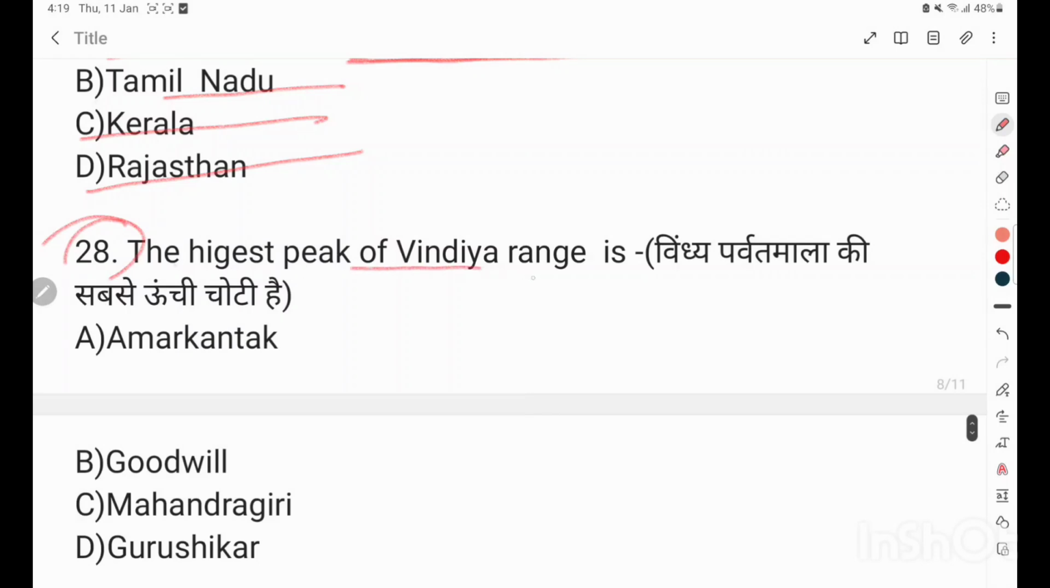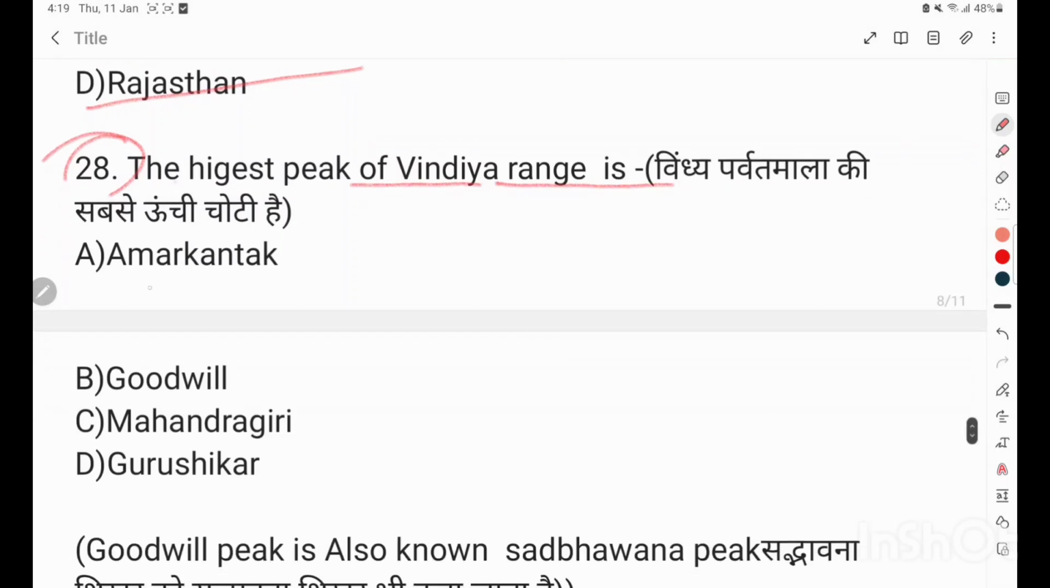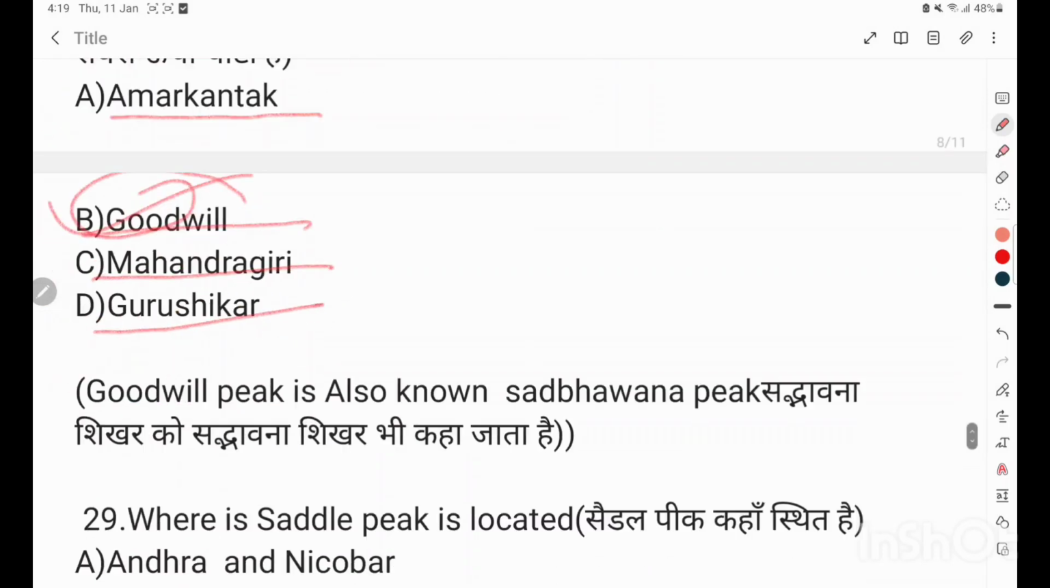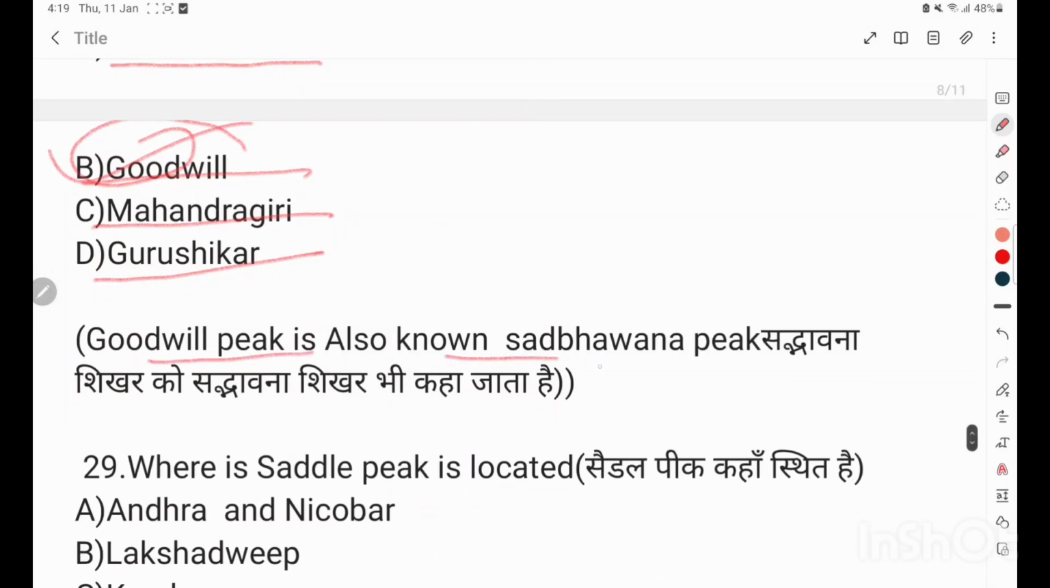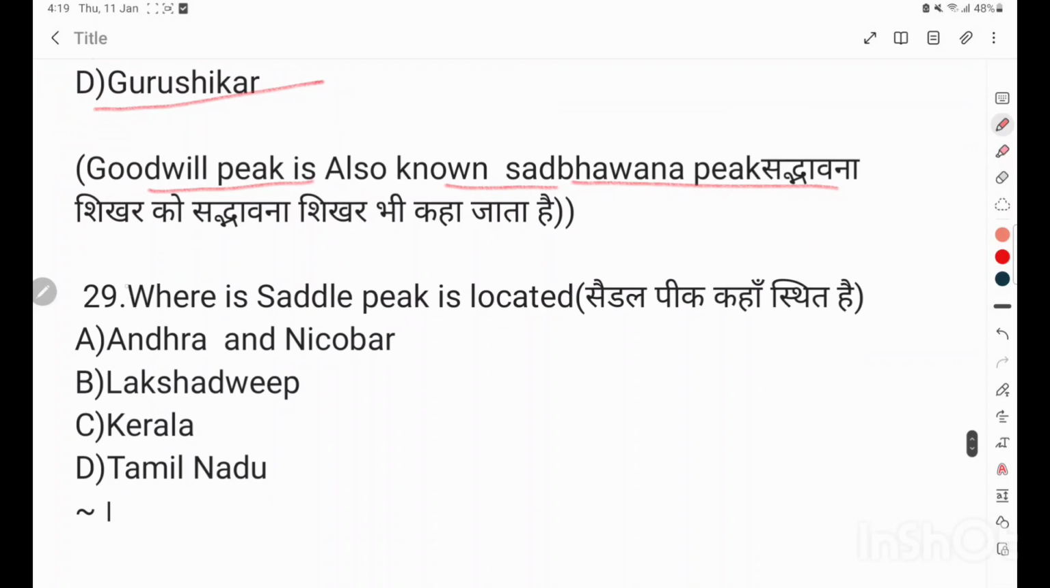Question number 29. The highest peak of Vindhya Range is Amarkantak, Gudil, Mahendragiri, Guru Shikhar. Correct answer is Gudil. Gudil Peak is also known as Sadhbhavna Peak. Question number 30. Where is the Saddle Peak located? Andhra.